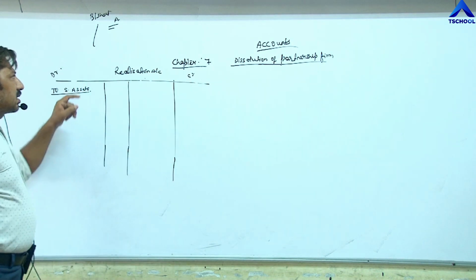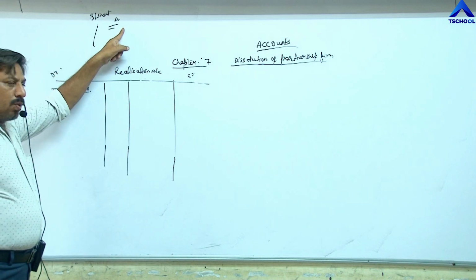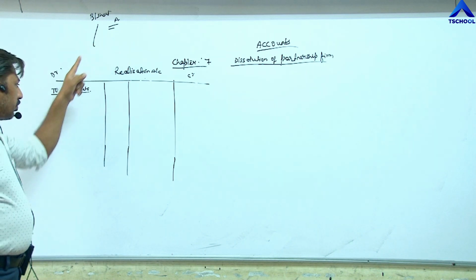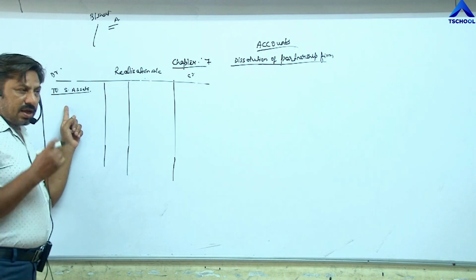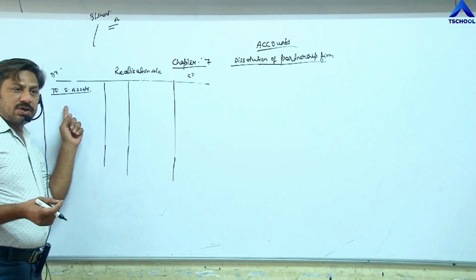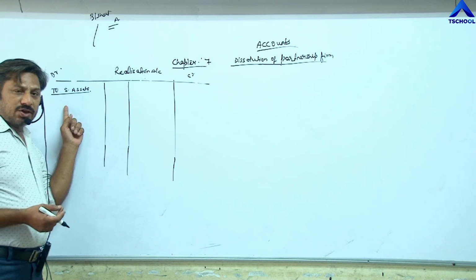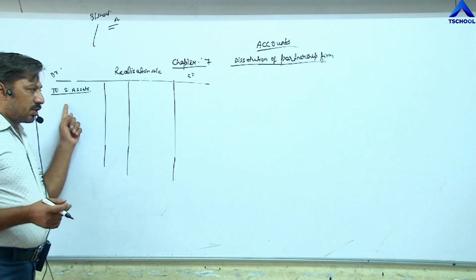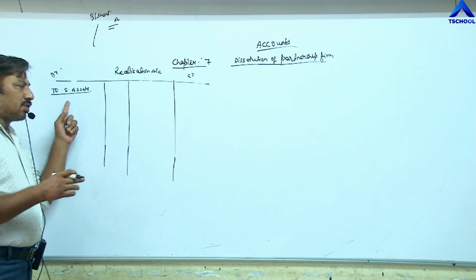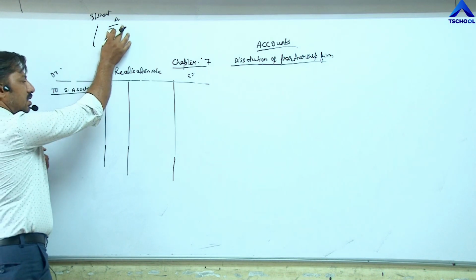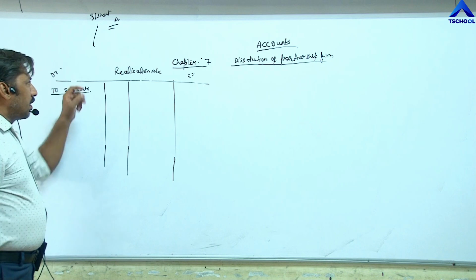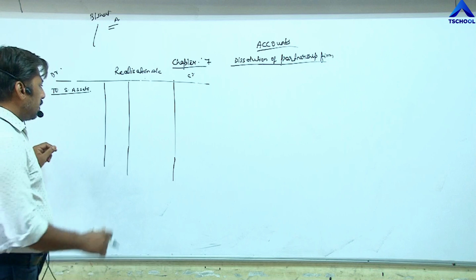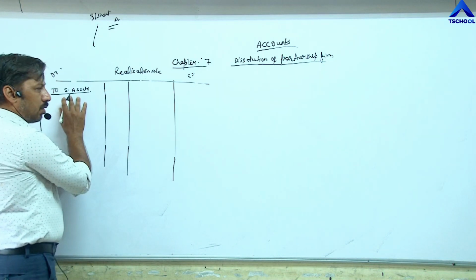So whatever assets are given in the balance sheet, asset side, all assets will be recorded here except cash and other accumulated losses like profit and loss account, advertisement campaign expenditure account. Cash or bank and accumulated losses will not be recorded here. Besides this, all assets you have to record whatever are given in the balance sheet. And whatever assets are given in the balance sheet, that is called recorded assets. This is called closing of assets.